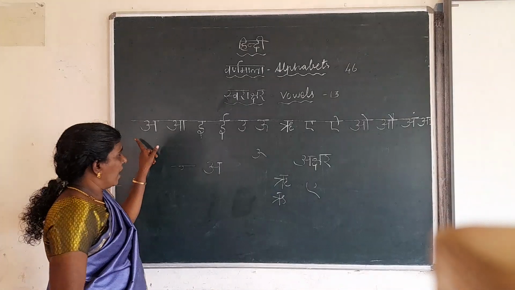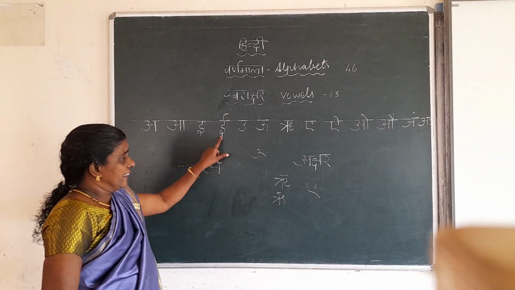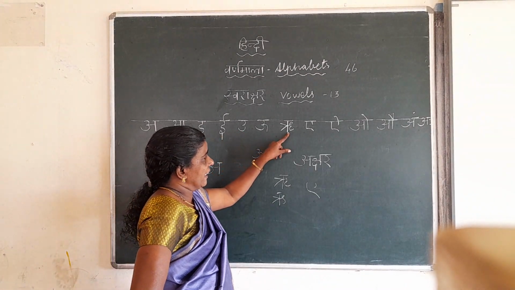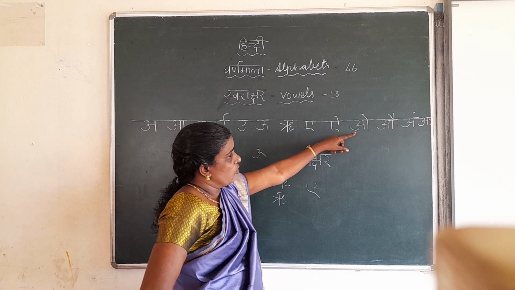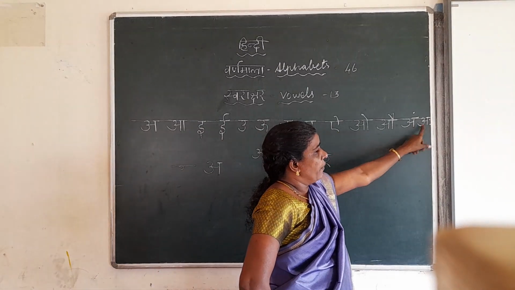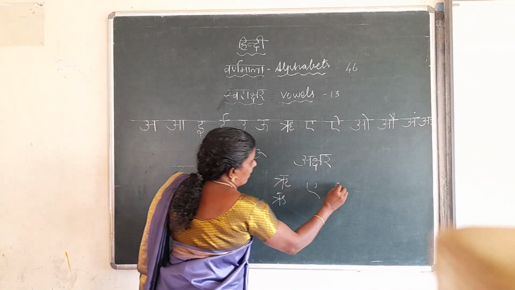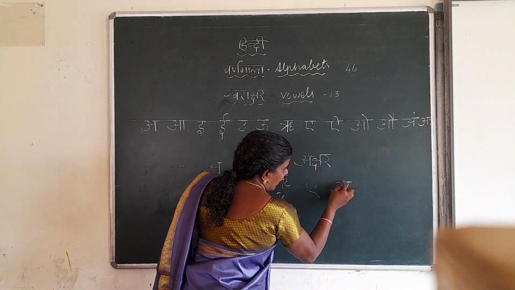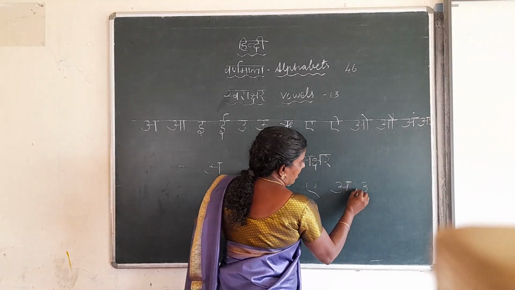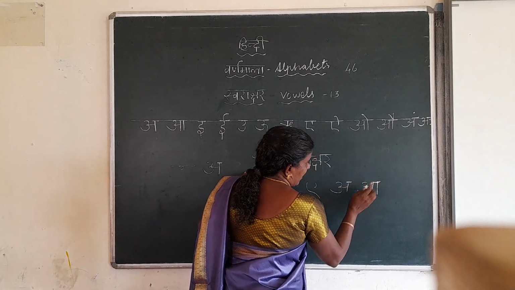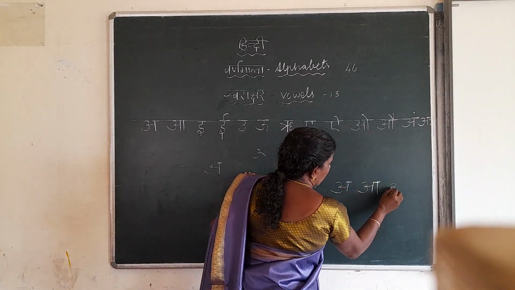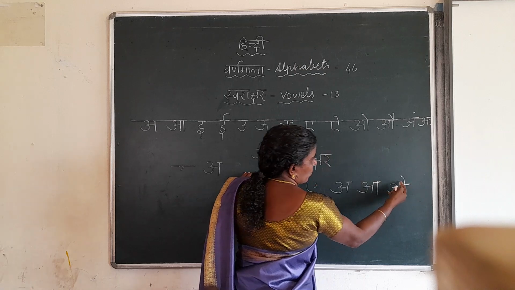Say this: E, U, E, I, O, Ow. Listen here. Every letter like this only. Here you should not touch. This you should not touch here. Like this O, you should not touch here.